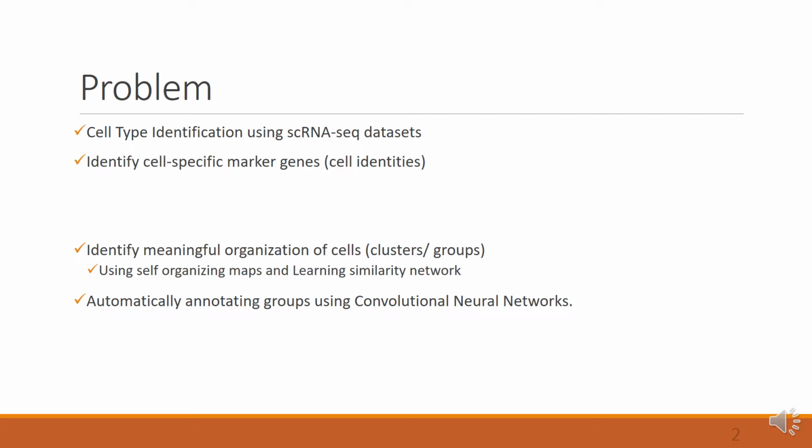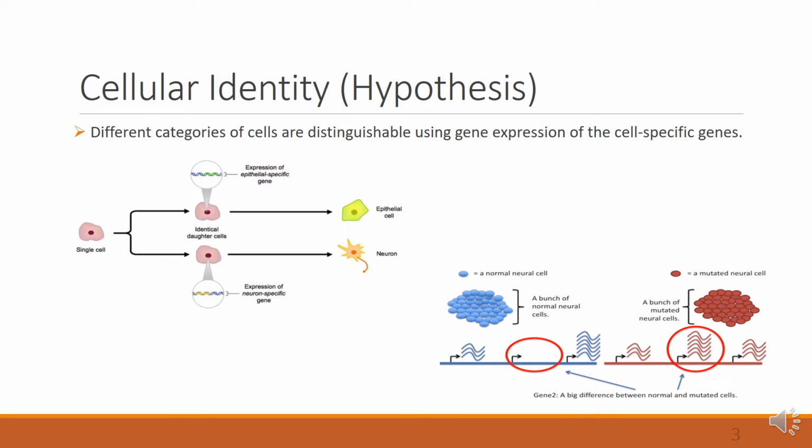Cell type identification and finding marker genes related to specific cells are main problems in single-cell experiments. In this work, we focused on identifying organizations of cells using self-organizing maps and automatic annotation of clusters using convolutional neural networks. One way of cell identity variation is by hypothesizing that different functional processes may lead to different variation in gene expression space. Cell division and mutated cells are good examples to explain these concepts.